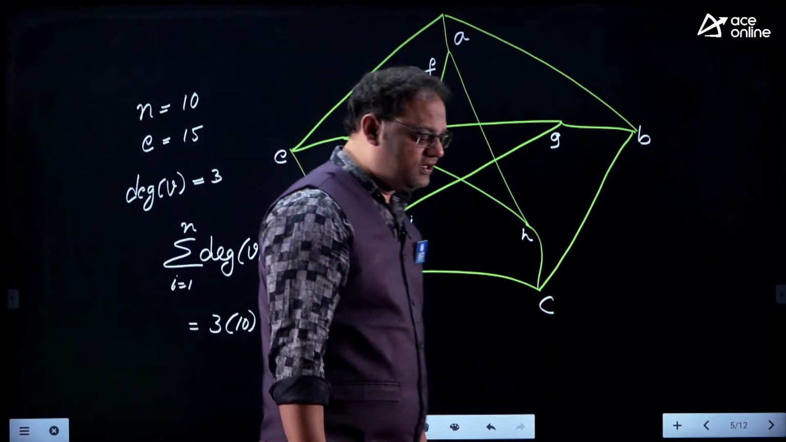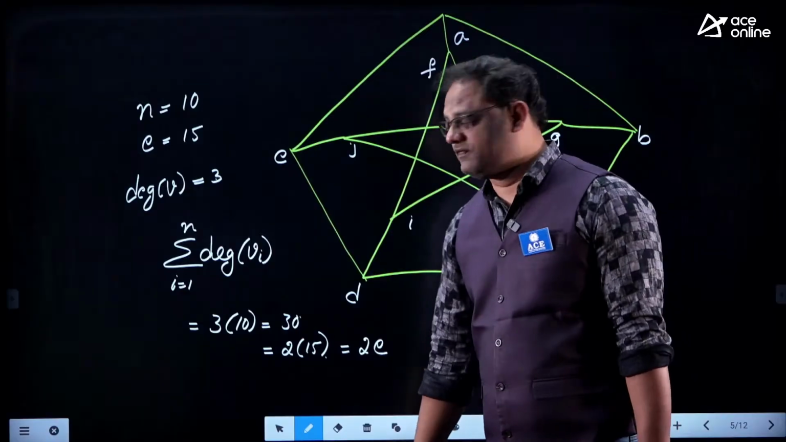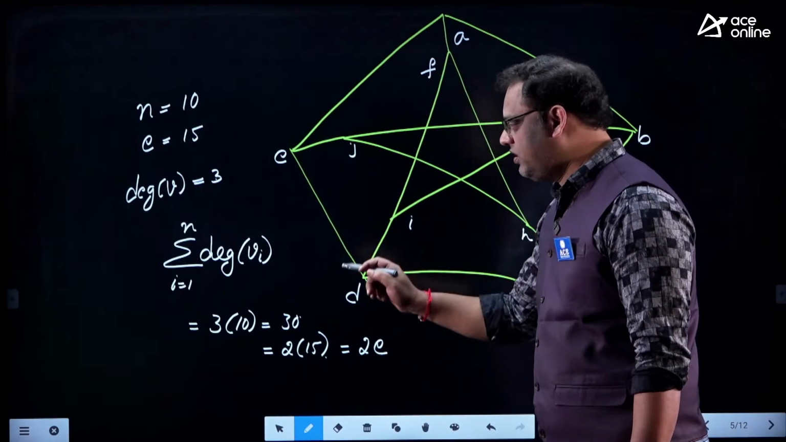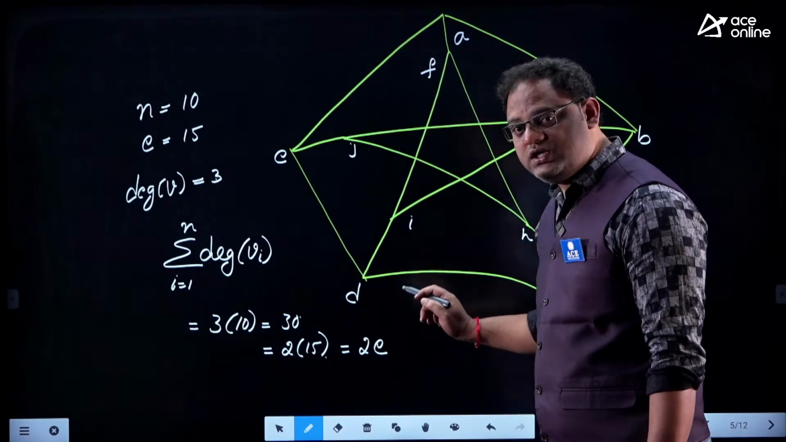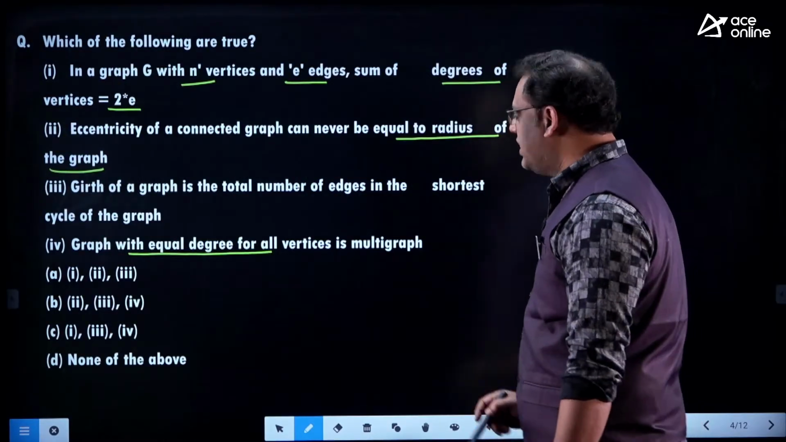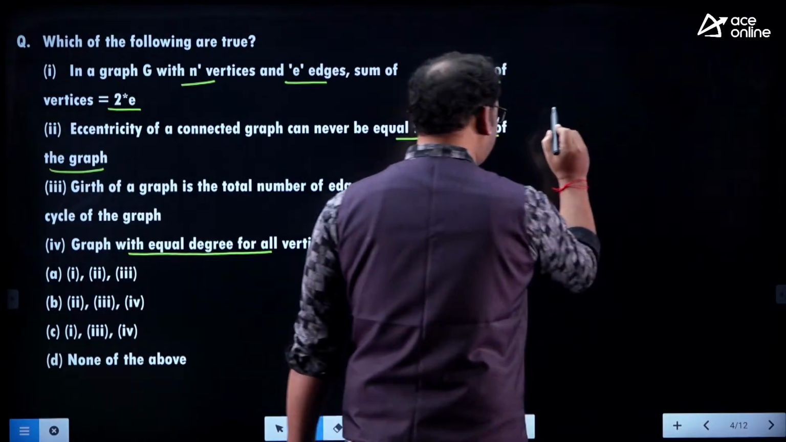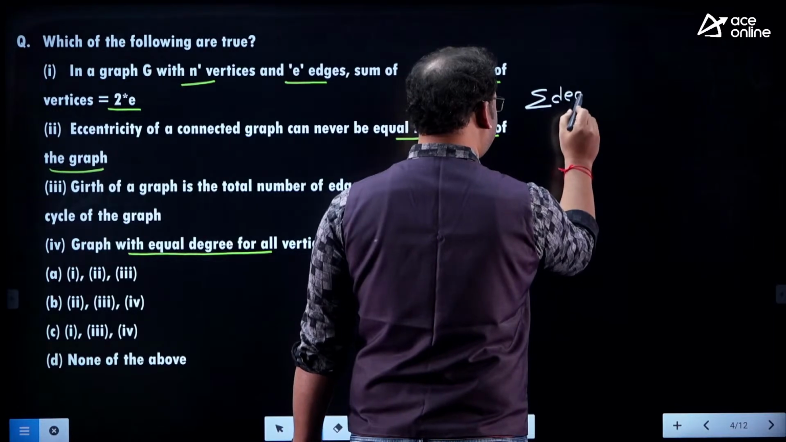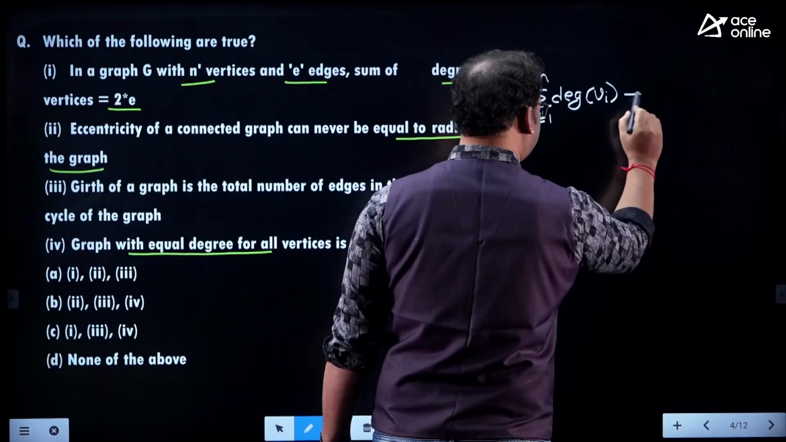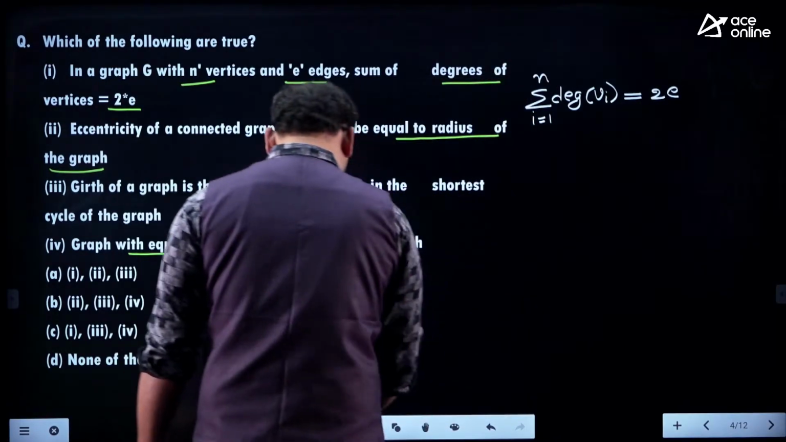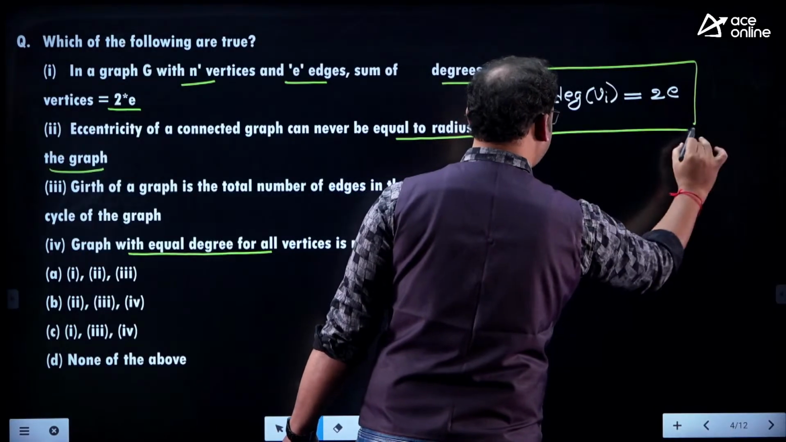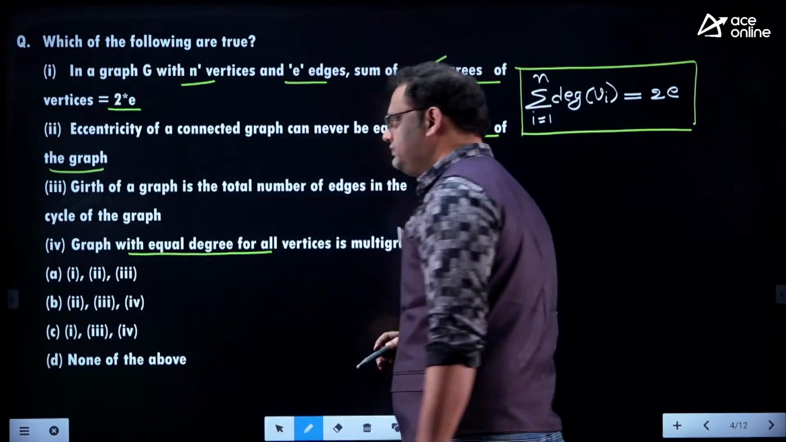Yes, my dear, not only for this graph, you can take any simple graph and apply the sum of degrees theorem. According to the sum of degrees theorem, the sum of degrees of all vertices is equal to 2 times the number of edges, whatever is available. In the first statement, I think the statement is true. The sum of degrees of all vertices is equal to 2 times the number of edges. Yes, this statement is true, no doubt.